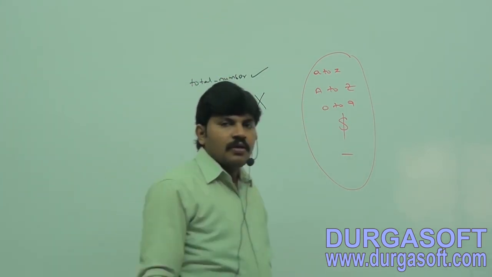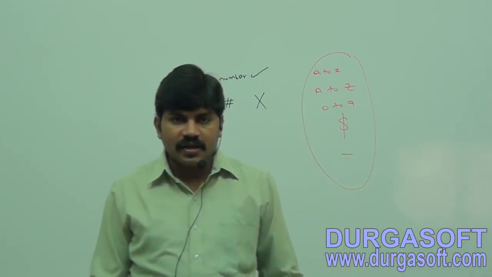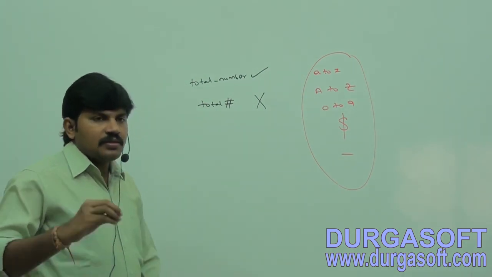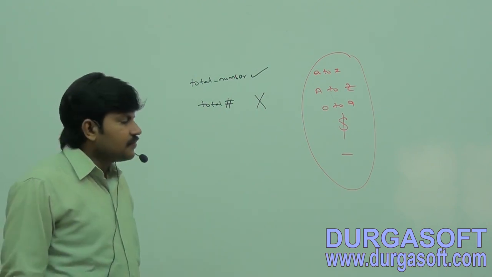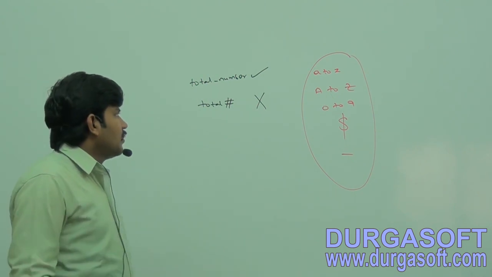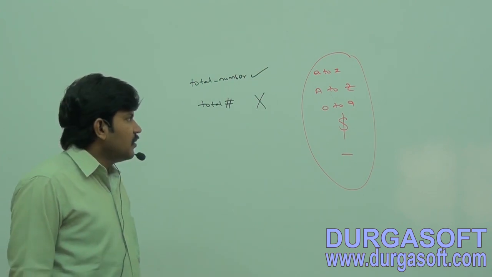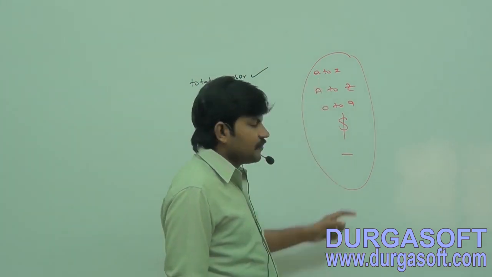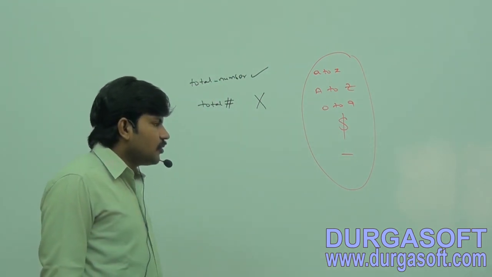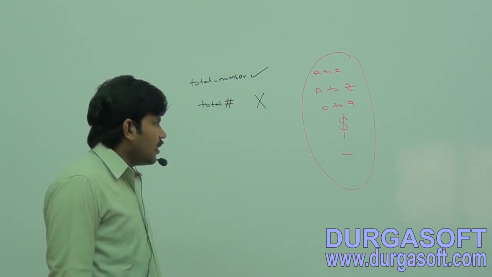Rule one. The only allowed characters in Java identifiers are: A to Z, capital A to Z, 0 to 9, dollar, underscore.